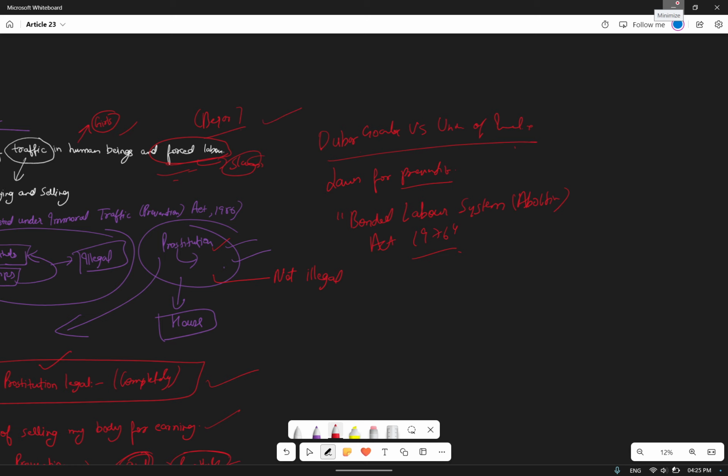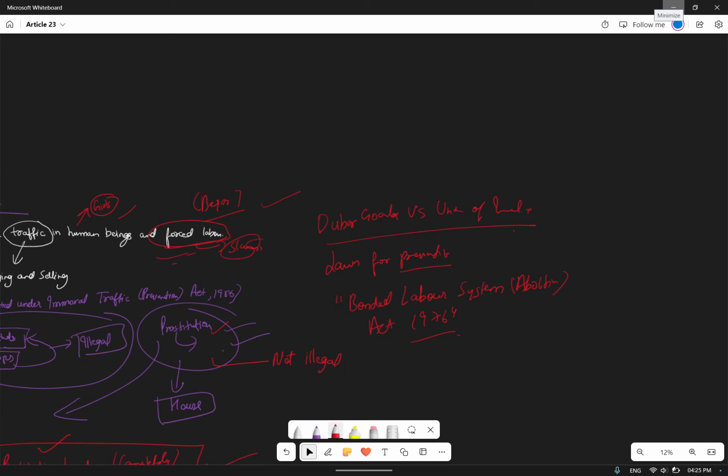Now after that another case happened, People's Union for Democratic Rights versus Union of India, 1982.